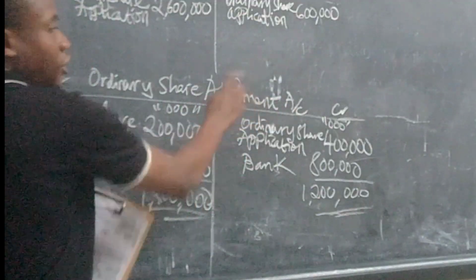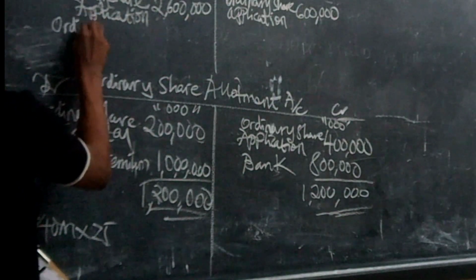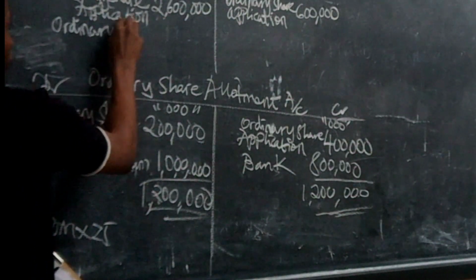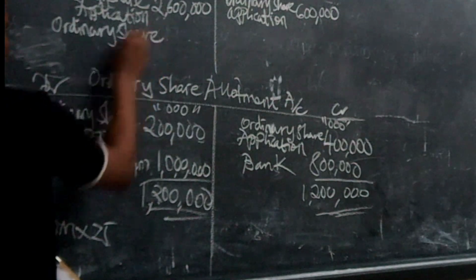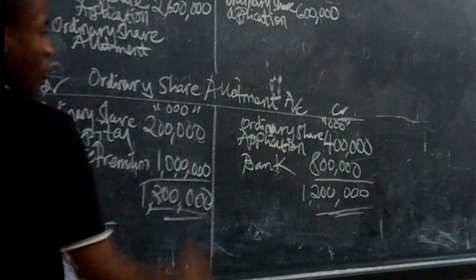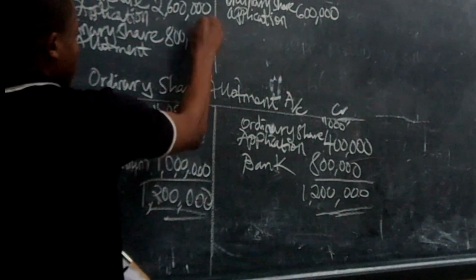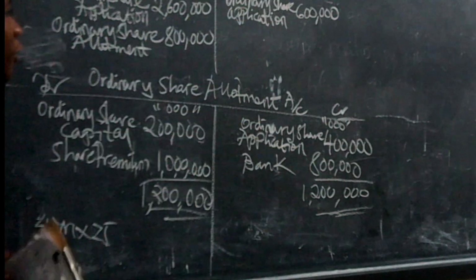Remember, there are 3 zeros, right? So name it here by saying it came from ordinary share allotments. How much? 800 million. Remember, there are 3 zeros at the top.